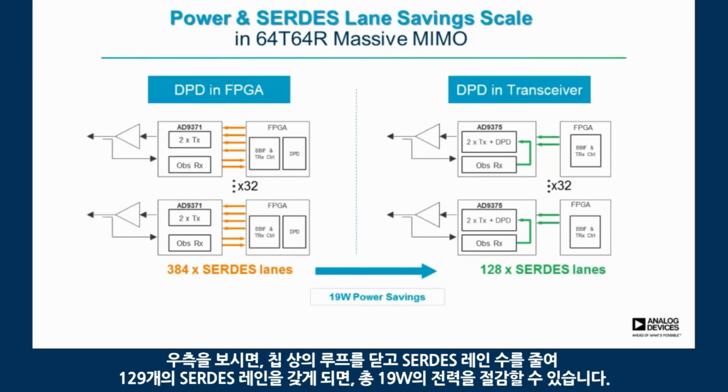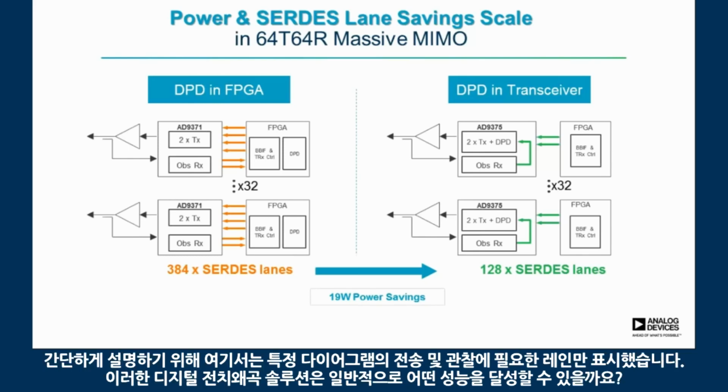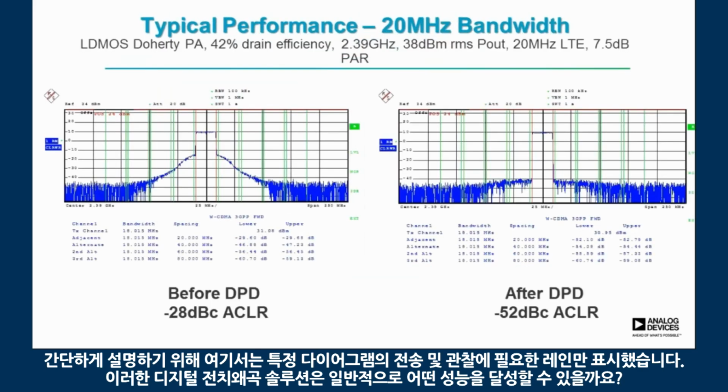If you move to the right, where we close the loop on chip and reduce the number of SERDES lanes, you go down to 128 SERDES lanes, and that represents a total of 19 watts in power savings. It's important to note, just for simplicity, we've only shown the lanes necessary for transmit and observation in this particular diagram. Okay, so what kind of typical performance can be achieved with this digital pre-distortion solution?